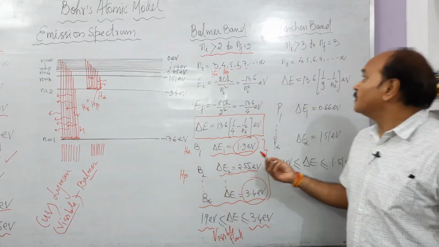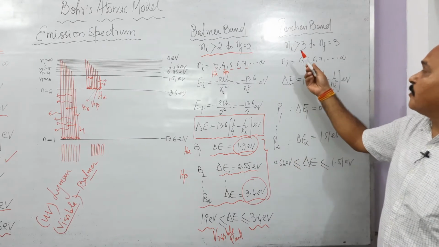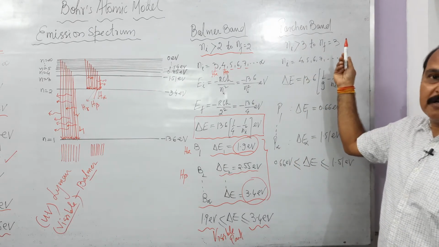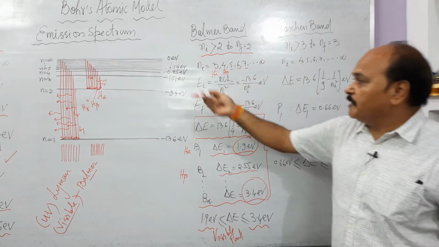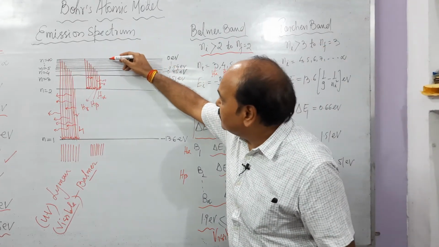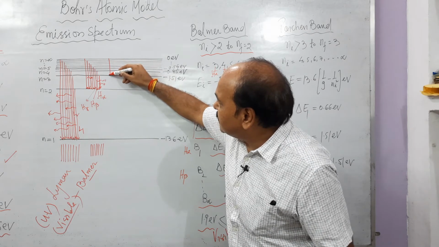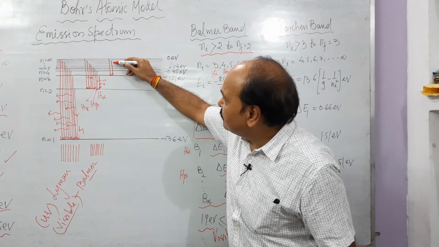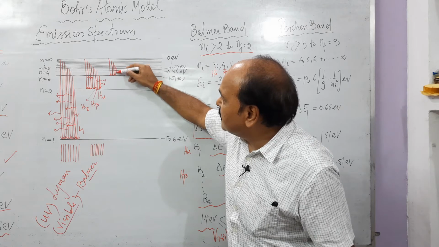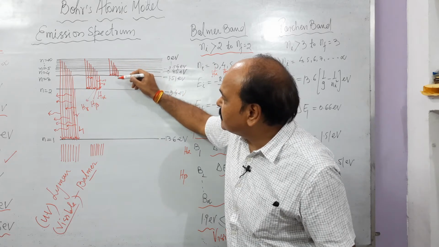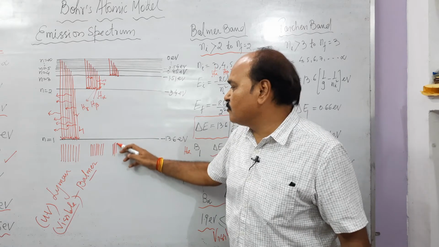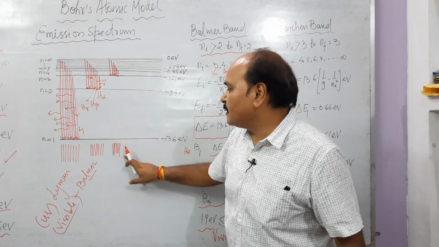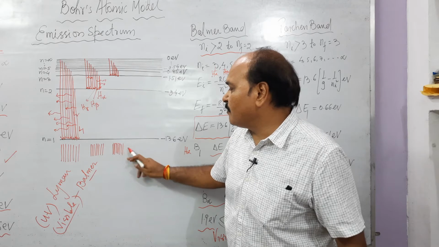And the third prominent band is the Paschen band. And what happens in this band? The transition takes place from any excited state to state number 3. When transition takes place from any high energy state to state number 3, the transitions produce Paschen lines. These lines again lie very close to each other and give the look of a band.